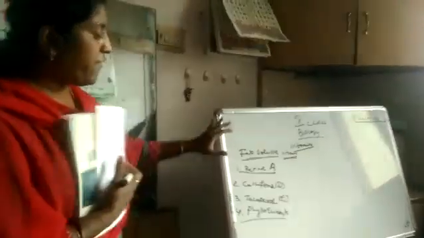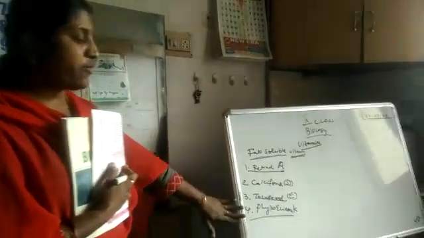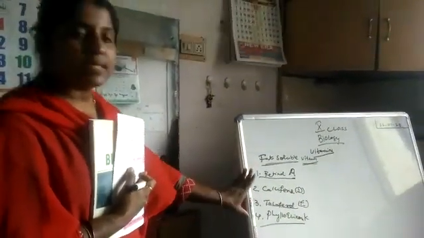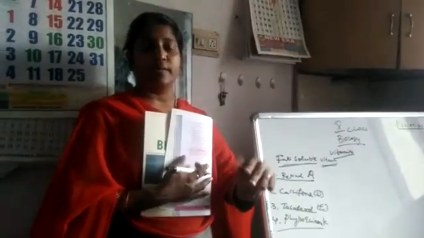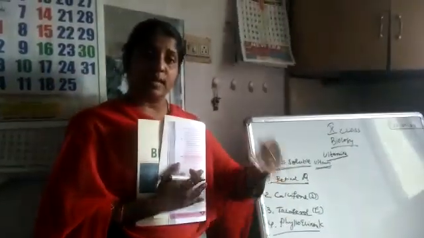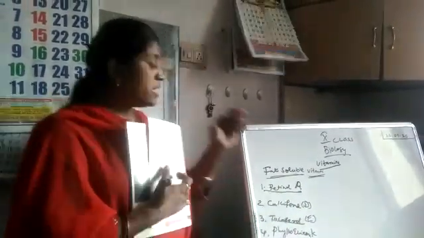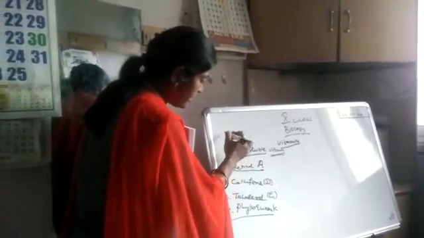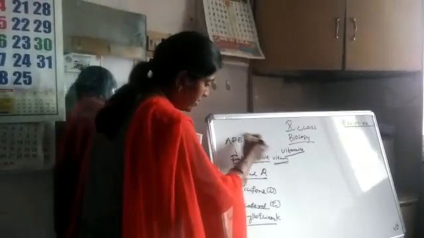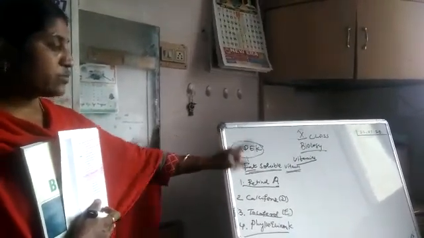Phylloquinone. Okay. Here I am discussing the fat soluble vitamins. There are four types of fat soluble vitamins. These vitamins can dissolve only in fats, not in water. There are two types of vitamins, water soluble vitamins and fat soluble vitamins. Some vitamins are soluble in water, some vitamins are soluble in fat. Okay, these are the fat soluble vitamins: A vitamin, D vitamin, E vitamin, K vitamin. Okay, remember fat soluble vitamins: A, D, E, K. Okay, EDIC. You remember, this is a code word, EDIC. Okay, these all are the fat soluble vitamins.